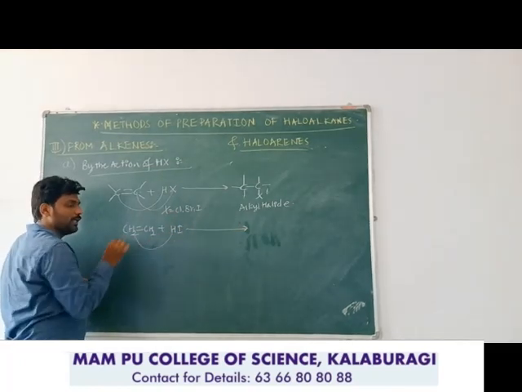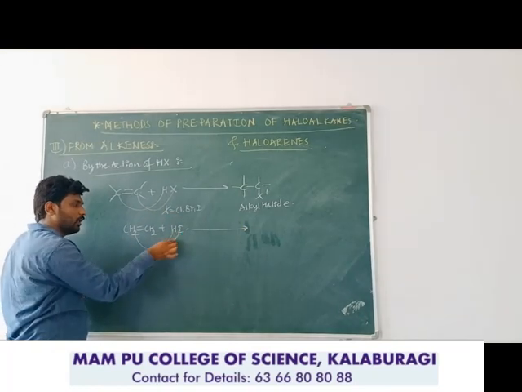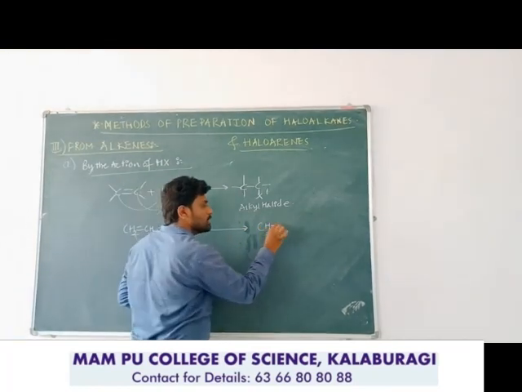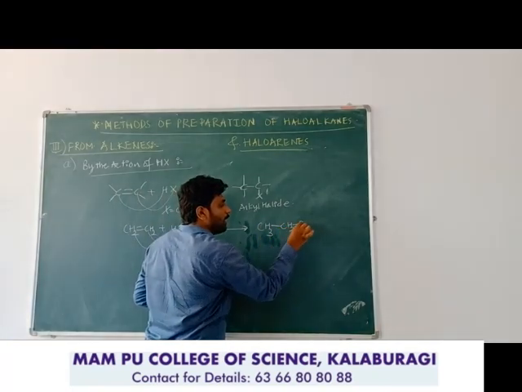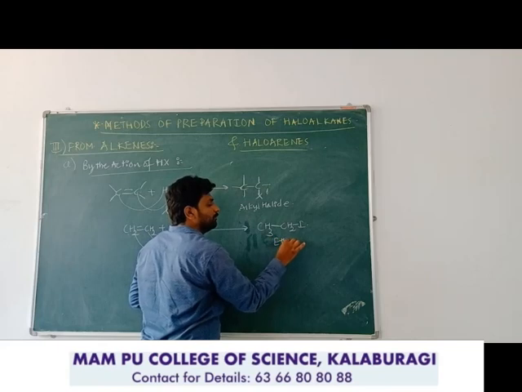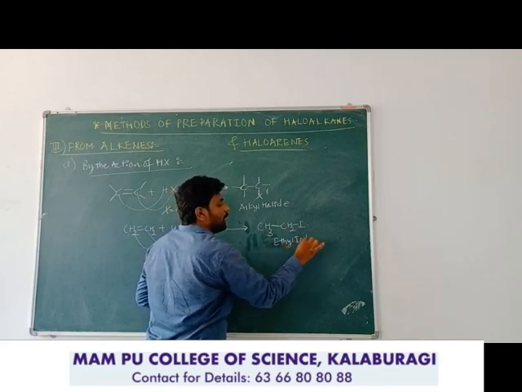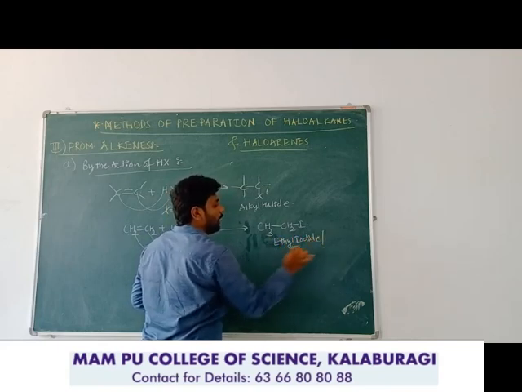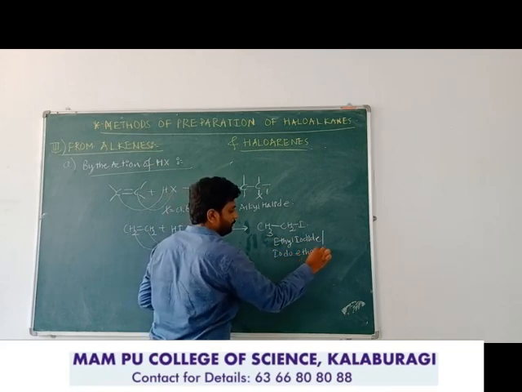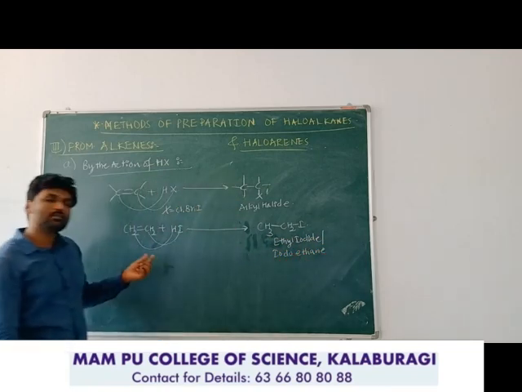Hydrogen is added to one carbon of the double bond along with iodine. CH2=CH2 is converted into CH3-CH2I. This is ethyl iodide, or by IUPAC name, iodoethane.